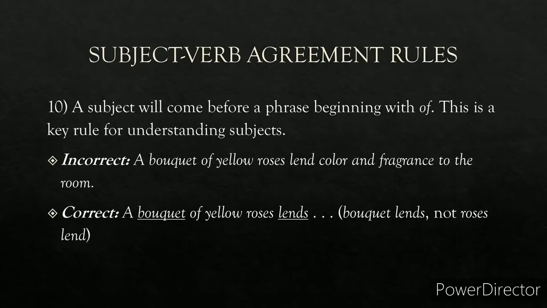This has to be a singular verb and not plural. So bouquet of yellow roses, the yellow roses is not the subject. A bouquet is the subject because it comes before of. So you have to write bouquet is a singular form. So lends is a singular verb.